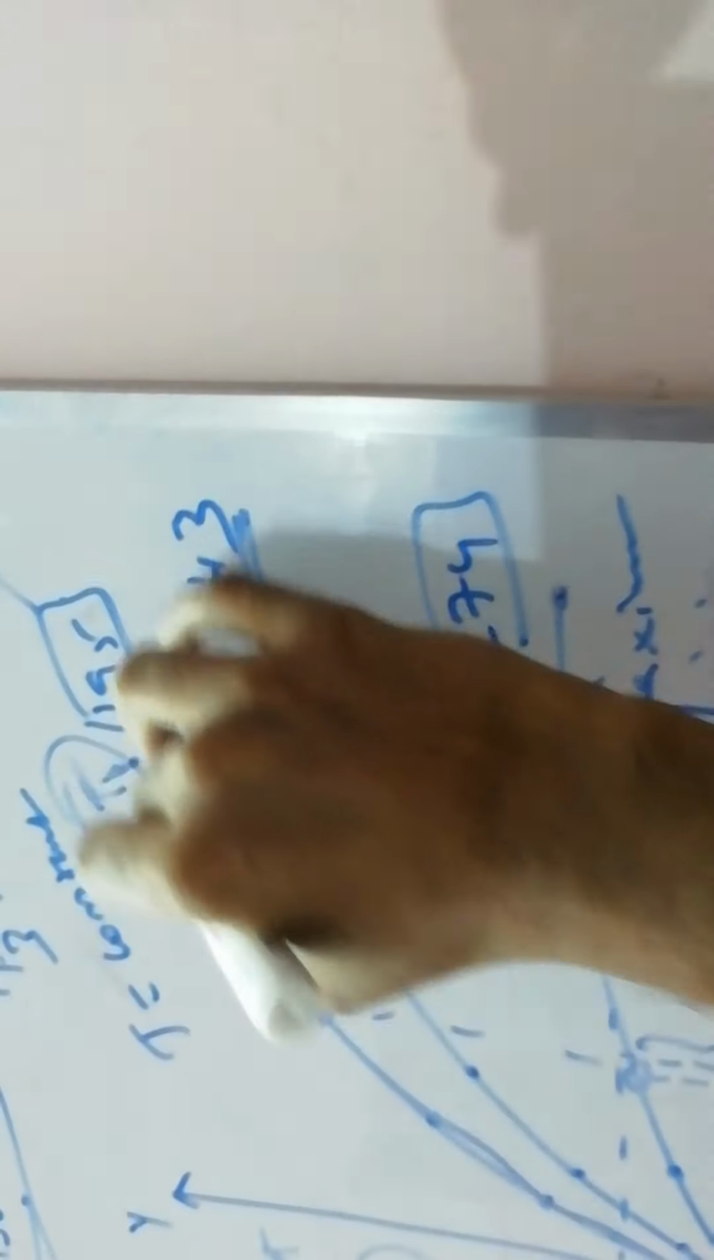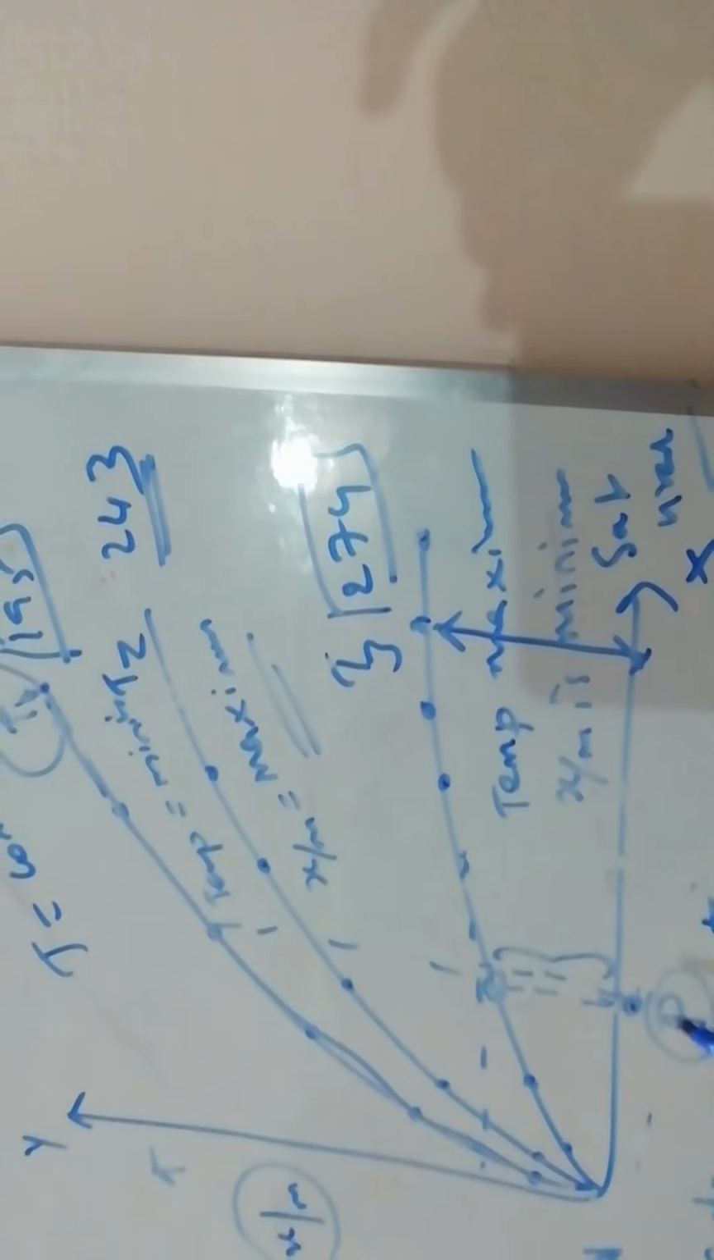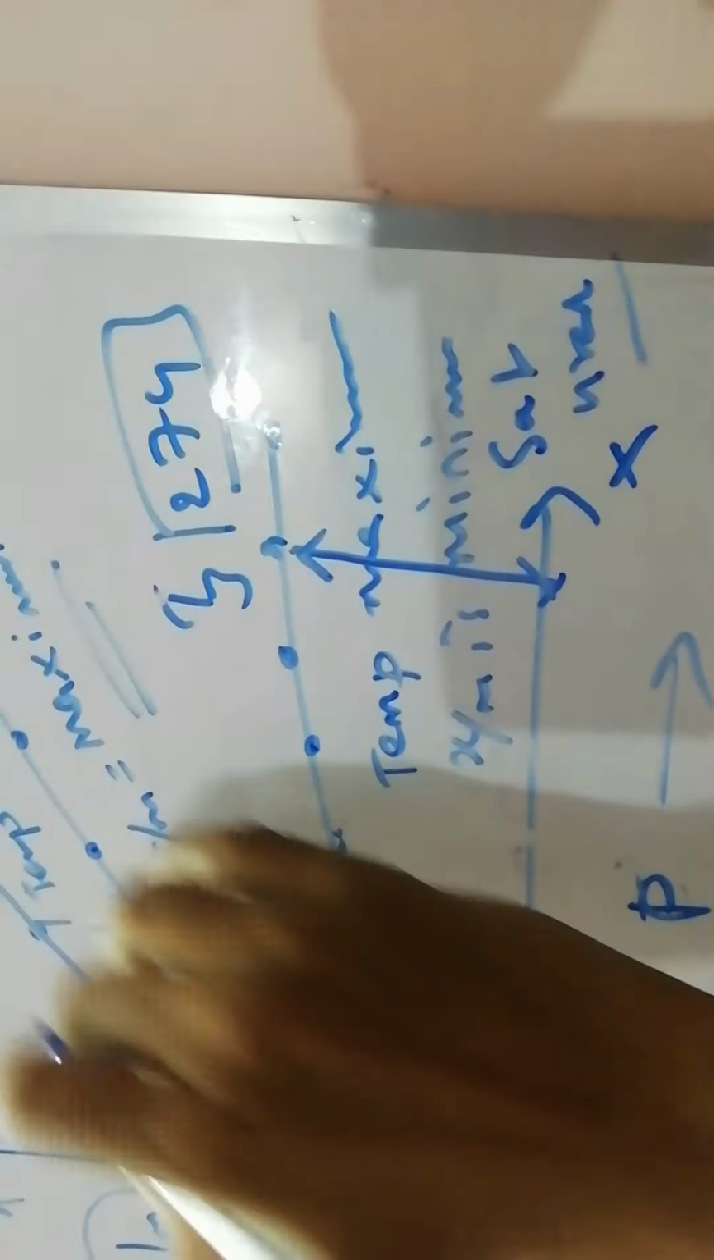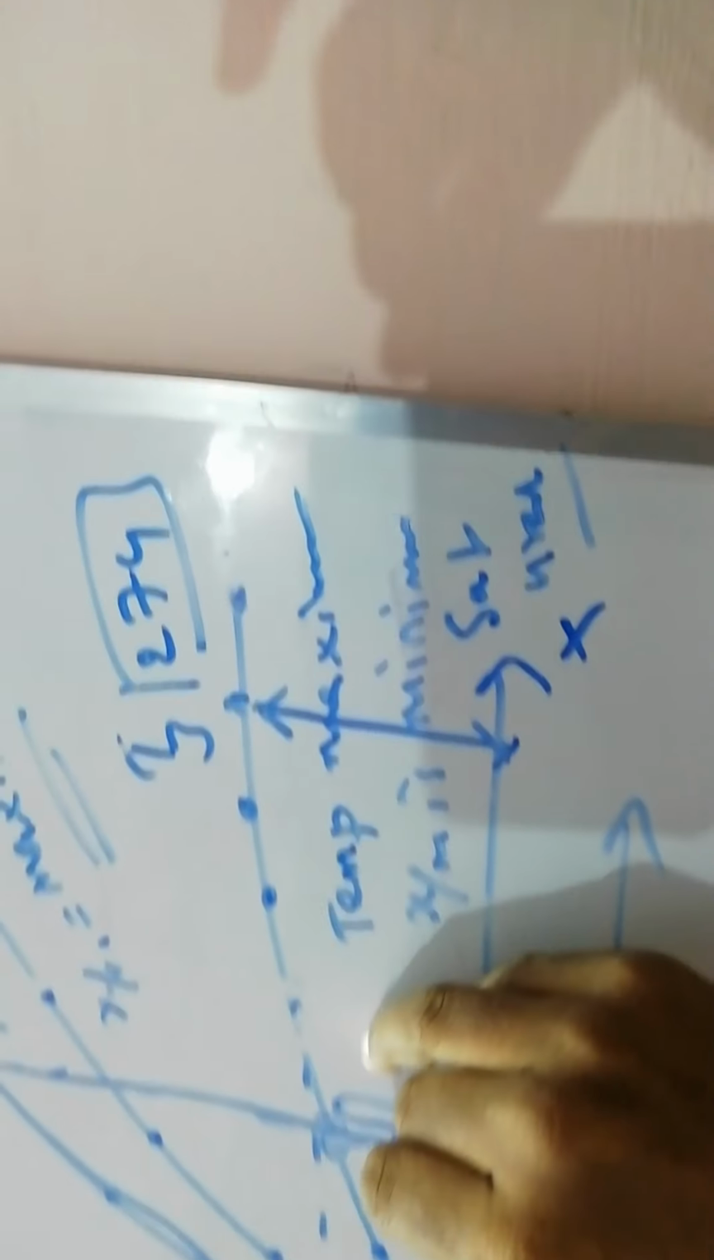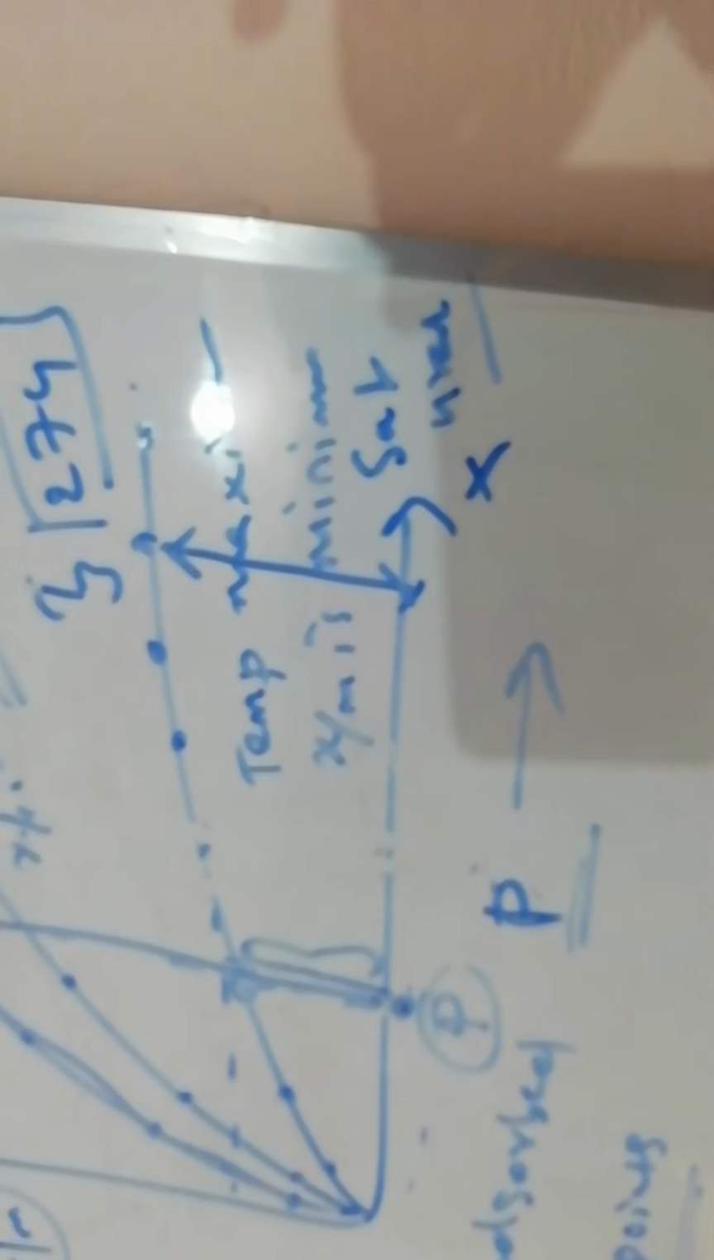Second point, temperature is inversely proportional to X by M at constant pressure. Let us take this pressure for this experiment and this one. On comparing these 2 experiments, what we infer is that at the same pressure, low temperature has a high extent of adsorption, and high temperature has a low extent of adsorption. So that is why temperature is inversely proportional to X by M. Extent of adsorption decreases with increasing temperature at constant pressure.